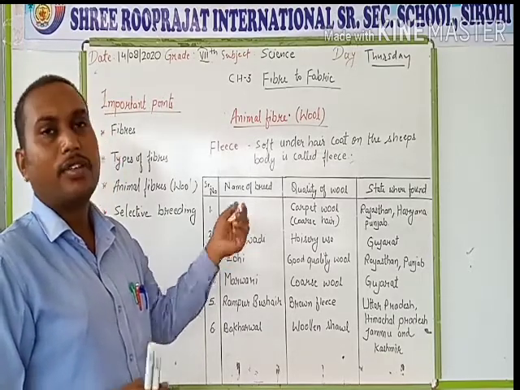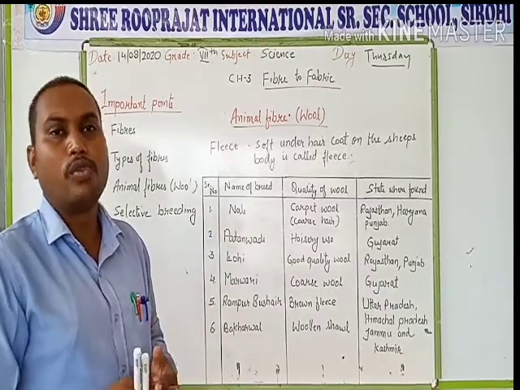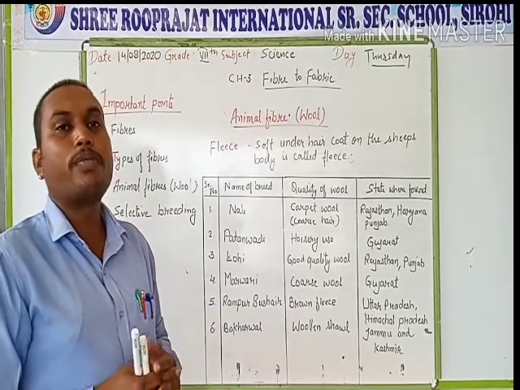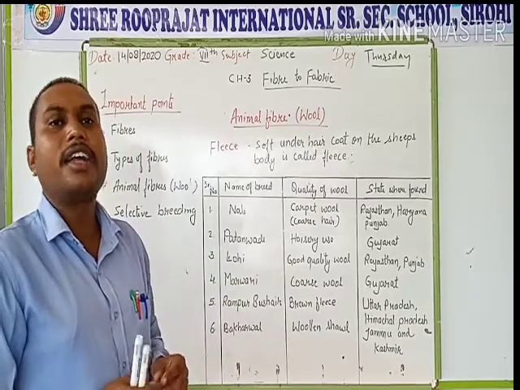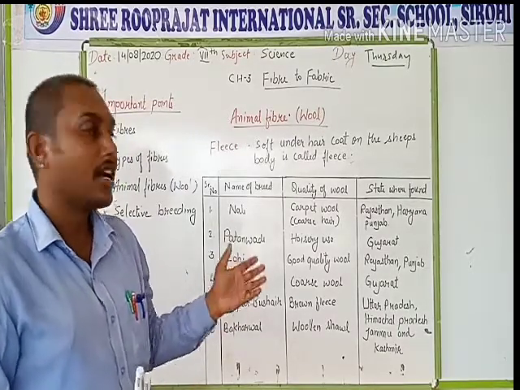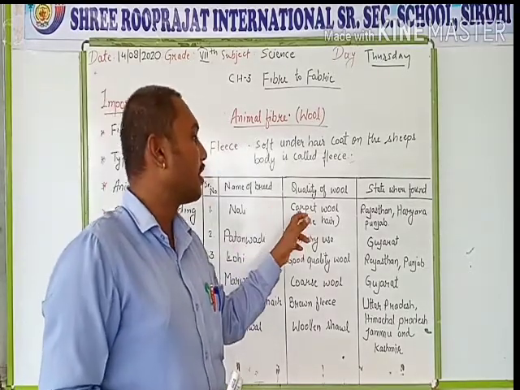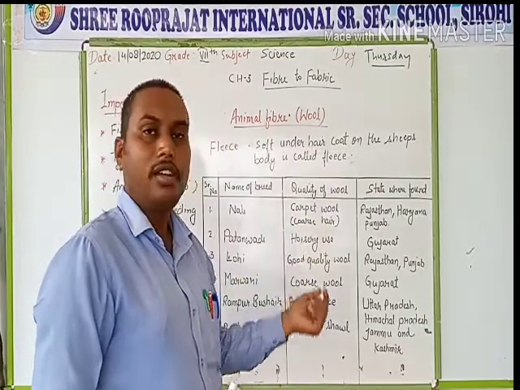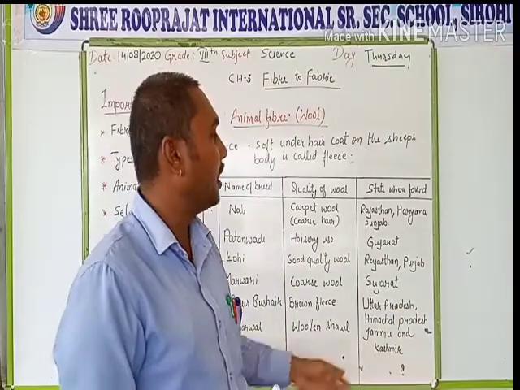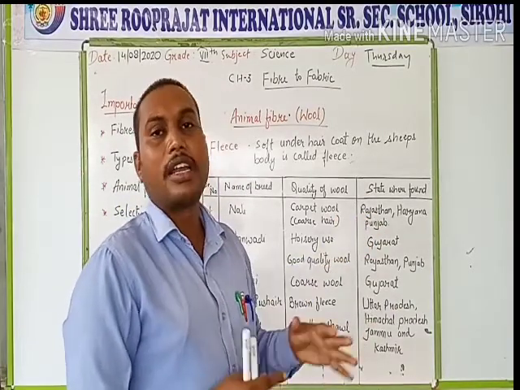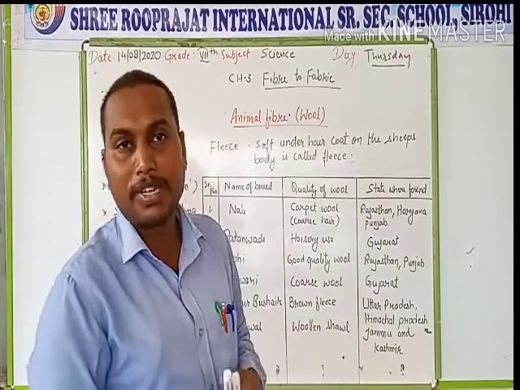Nali is the breed which gives coarse hair wool, which means the wool obtained from the Nali breed is hard and rough, so it is used for making carpets. So it is also known as carpet wool or coarse hair wool. This breed of sheep is present in the Rajasthan, Haryana and Punjab region.